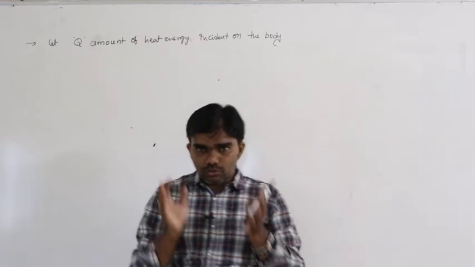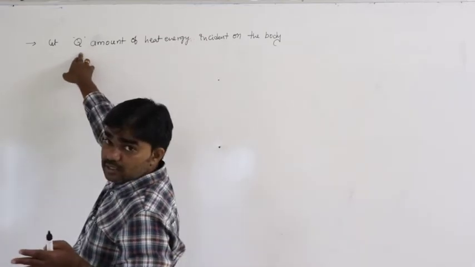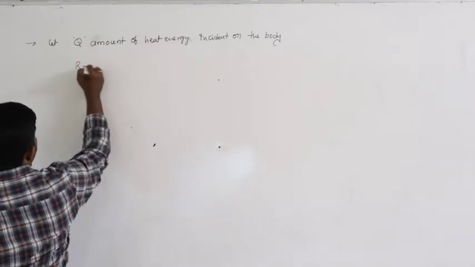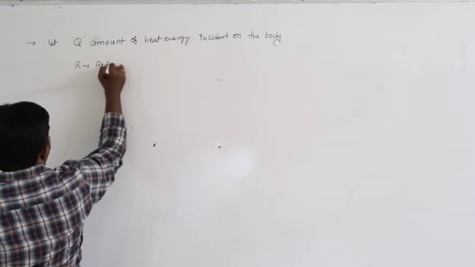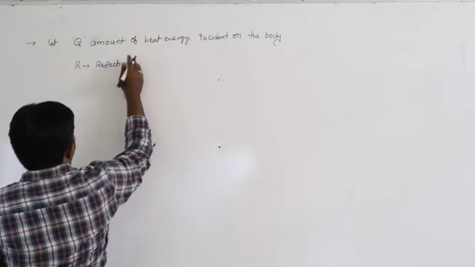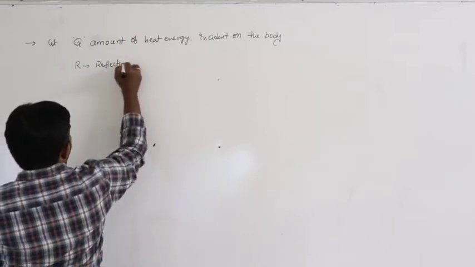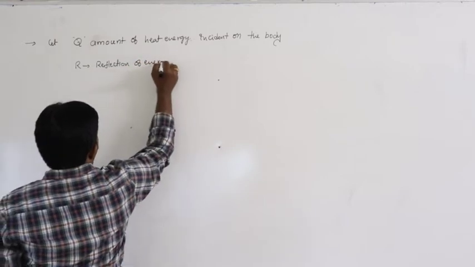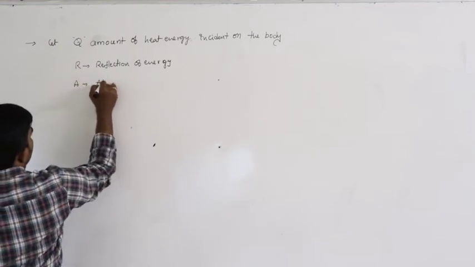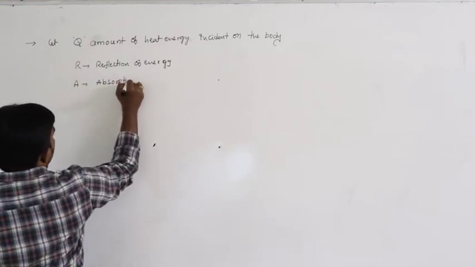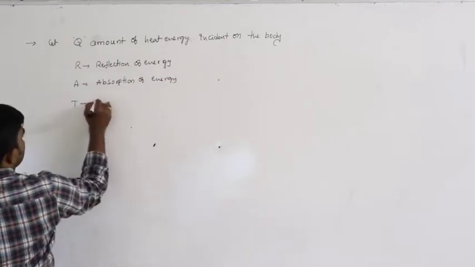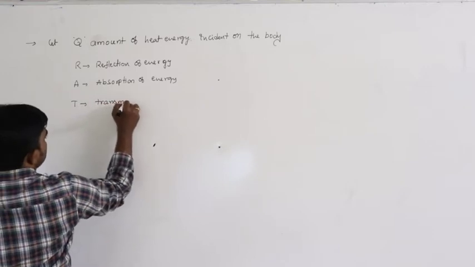Like that, the total amount of heat energy incident is Q. In that, R is the reflection of energy, A is the absorption of energy, and T is the transmitted energy.